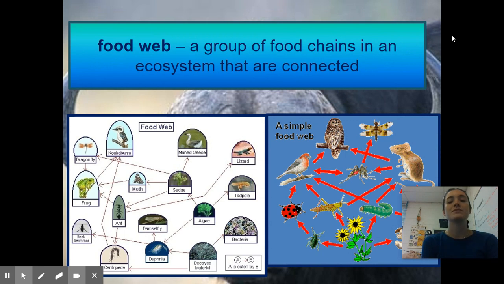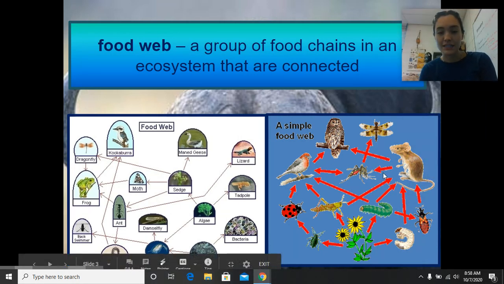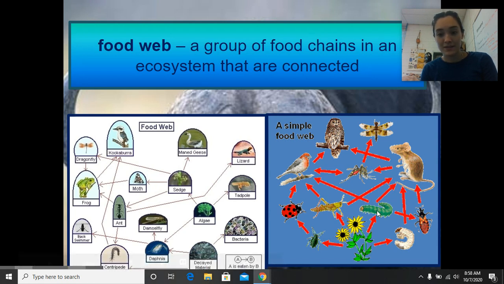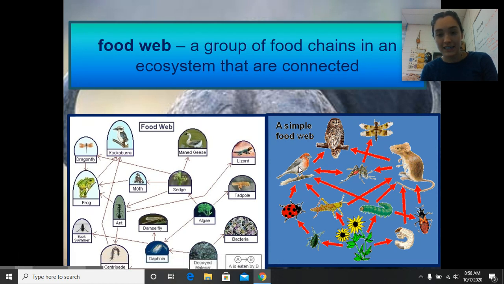So we also have a food web. A food web is a group of food chains in an ecosystem that are connected. There's different arrows going in all different places. If we look at this food web, there's a lot of arrows, right? All of these little animals are eating this flower. And then this ladybug is eating this bug. This bird is eating this bug. This bird is also eating this bug. And then over here we have this owl that's eating this bird.